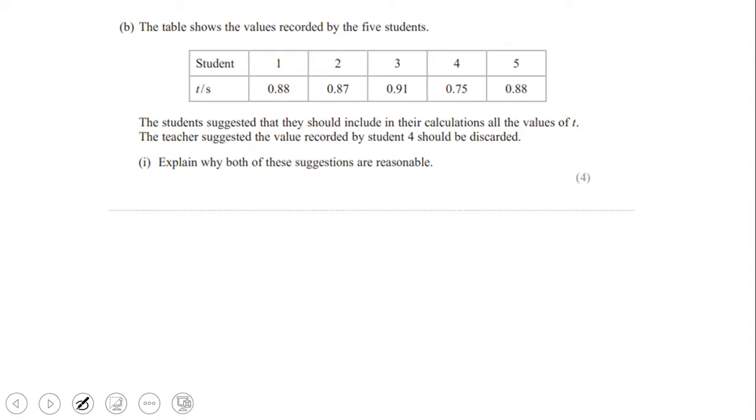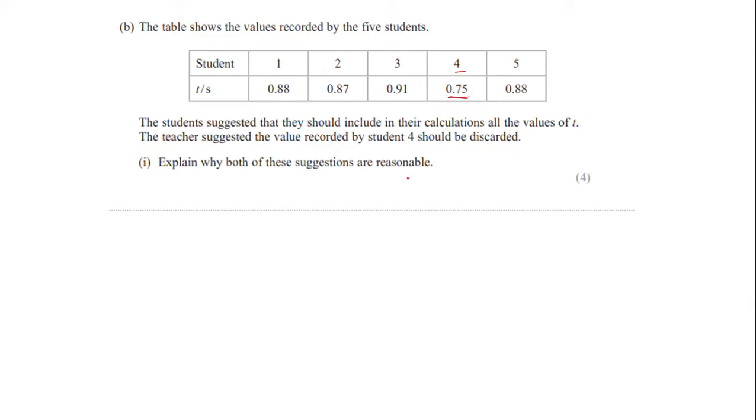The table shows the values recorded by the 5 students. So this is the table, 5 students, and these are the timings recorded by the students. The students suggested that they should include in their calculations all the values of t. The teacher suggested the value recorded by student 4 should be discarded. Student 4, which is 0.75. So explain why both of these suggestions are reasonable.